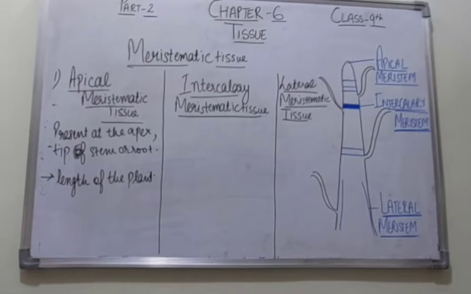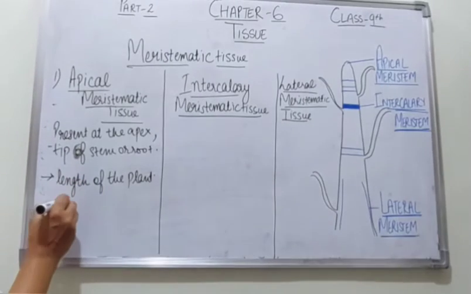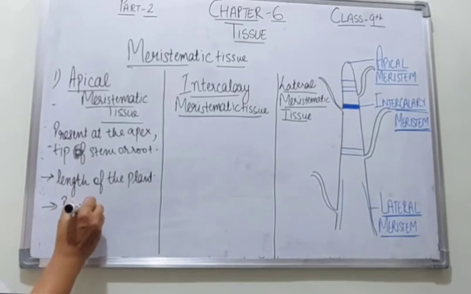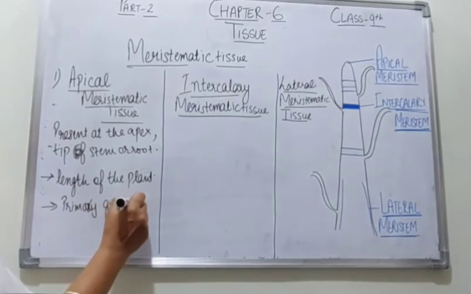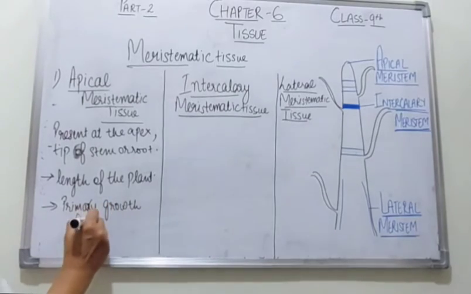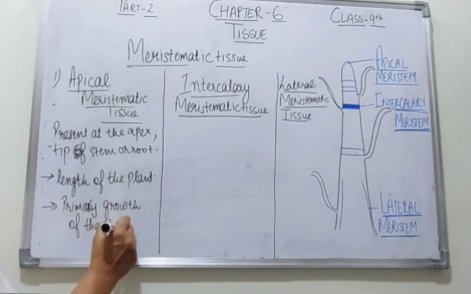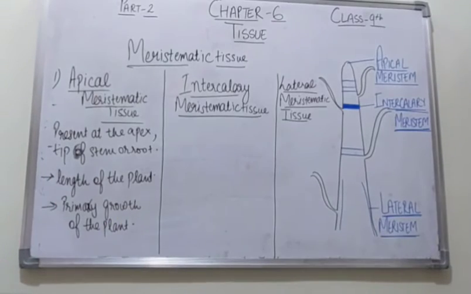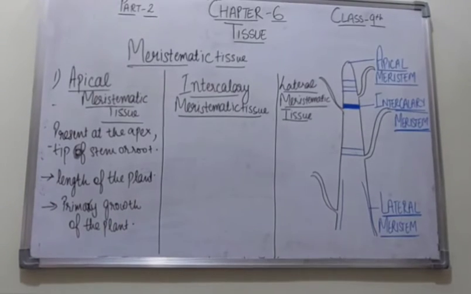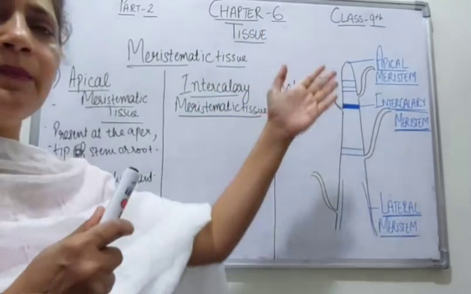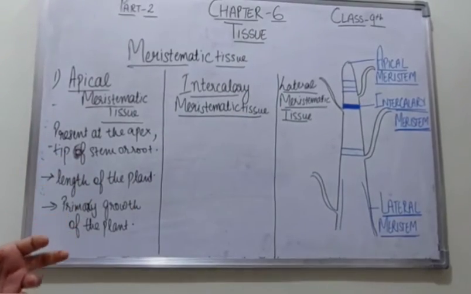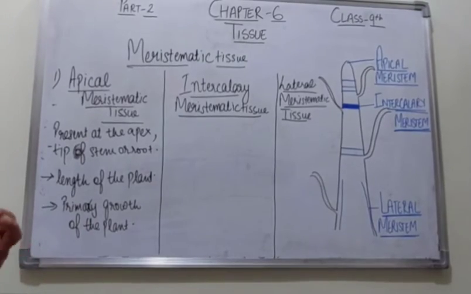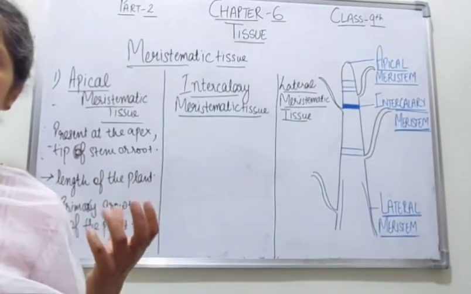Students, you can note the important points also. Length of the plant, and they are also responsible for the primary growth of the plant. Right, students? Apical meristematic tissues are present at the tip or apex of the stem or root, and they increase the length of the plant, and they are thus responsible for the primary growth of the plant.